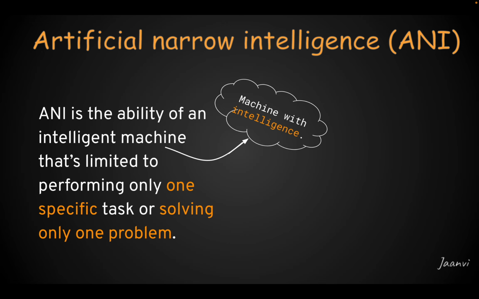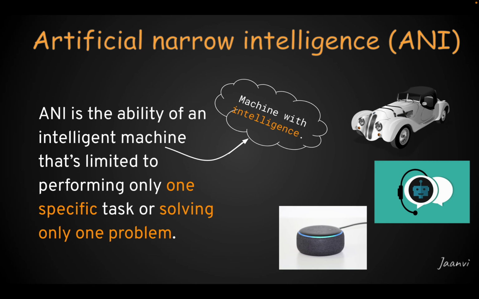Okay, and some examples of artificial narrow intelligence machines or apps are chatbots, voice assistants, autonomous vacuum cleaners, face recognition machines, spam detection apps, movie recommendation apps, etc. All these are capable of carrying out a single task. For instance, let's consider chatbots, guys. What do chatbots do, guys? They just answer our queries. That's it. It's just one task done by chatbots. Okay, and since chatbots are limited to just answering our queries, we say that they have narrow intelligence.